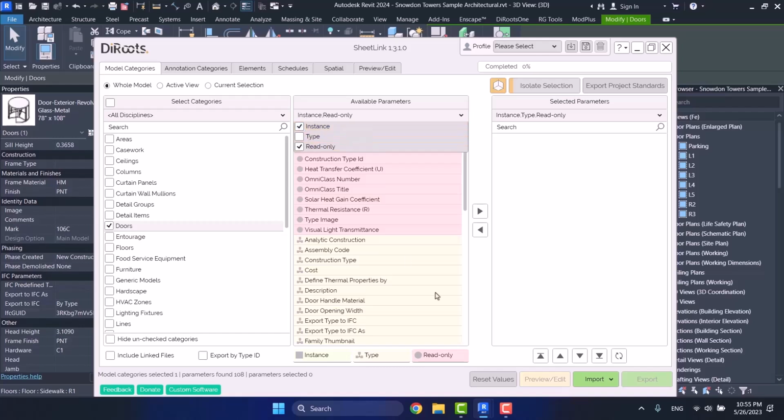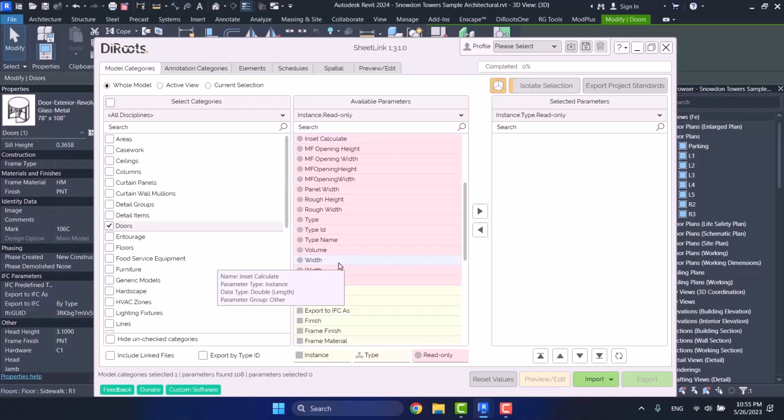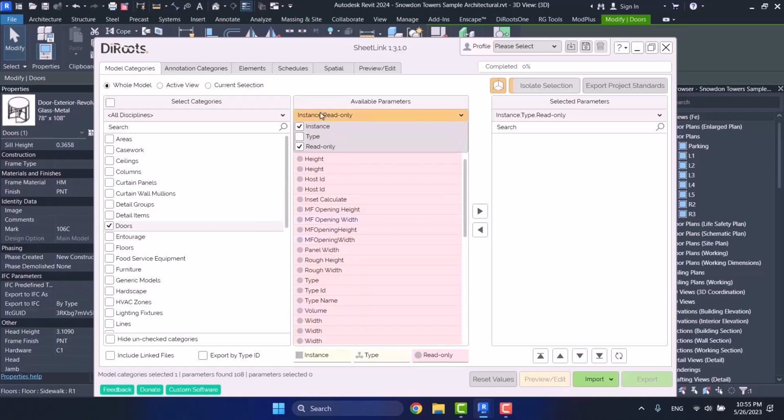I tick off type and I tick on instance. Can you see the change? Now if I stand on each of them, we see that this parameter type is instance. So pay attention to this part. When you are filtering out, when you see that the numbers of your read-only parameters are increasing and decreasing, that's because of this issue. Because these parameters are dependent.